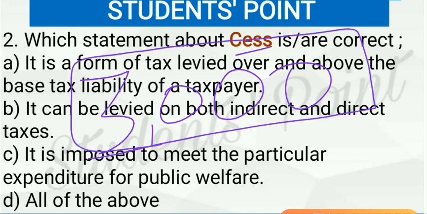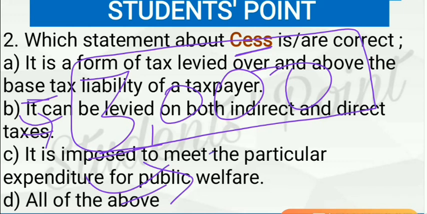So cess will be levied on this 3,000 rupees, not on that 30,000. I hope you understand it. That is why it is said that it is a tax levied over and above the base tax liability. The base tax is here 3,000 and it is levied over, that is over 3,000.